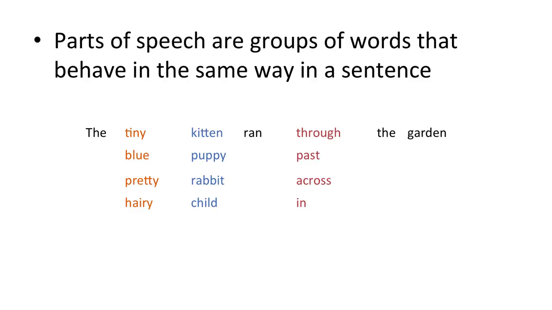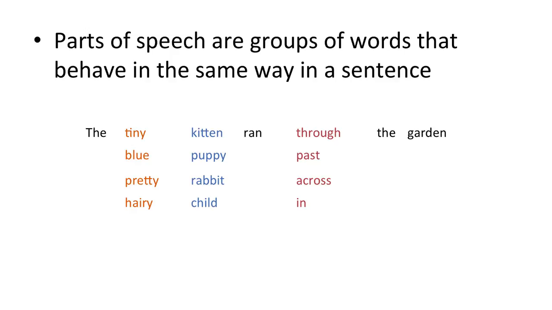Parts of speech, or word classes, are groups of words that behave in the same way in a sentence. They can go in the same slot in the sentence. They can combine with the same kinds of other words. So kitten and puppy and rabbit and child belong to the same part of speech, not because of what they mean, but because they can all fill the same slot in a larger chunk of words, the tiny something.